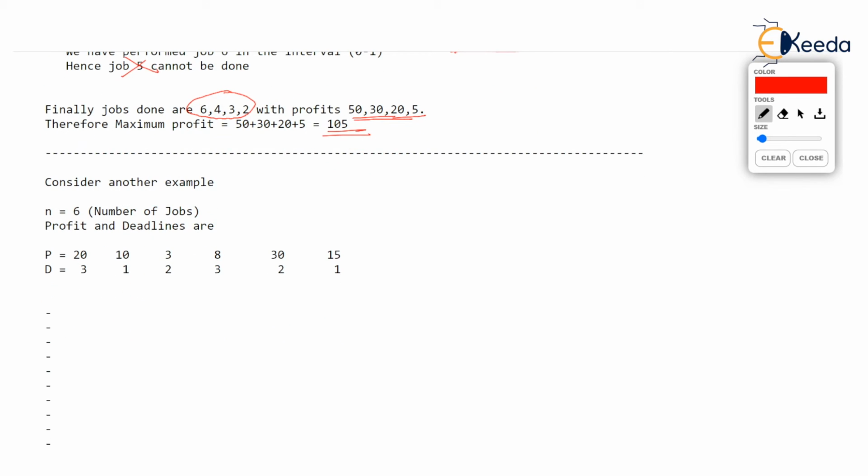We are given 6 jobs and profit and deadlines are given. Let's solve it very, very fast. Let's show J array. Okay, J array is 0 to 1, 1 to 2, 2 to 3. Okay, that's enough, I think. 3 to 4 cannot be done because the highest deadline is 3.